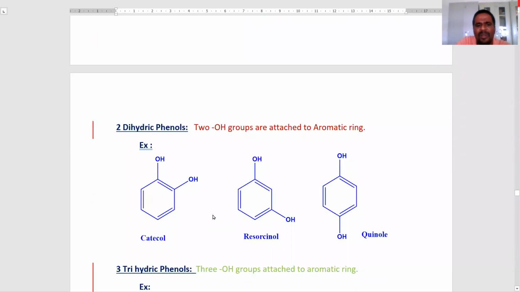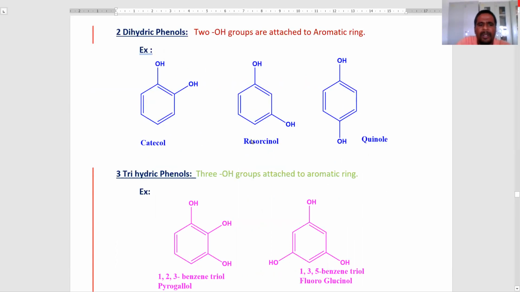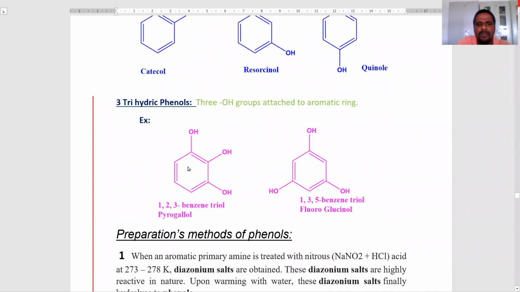Next, dihydric phenols. If the compound contains two hydroxy groups attached to the aromatic ring, they are called dihydric phenols. The examples are catechol, resorcinol, and quinol. These compounds have two hydroxy groups. Next, trihydric phenols. The aromatic compounds which contain three hydroxy groups are called trihydric phenols.